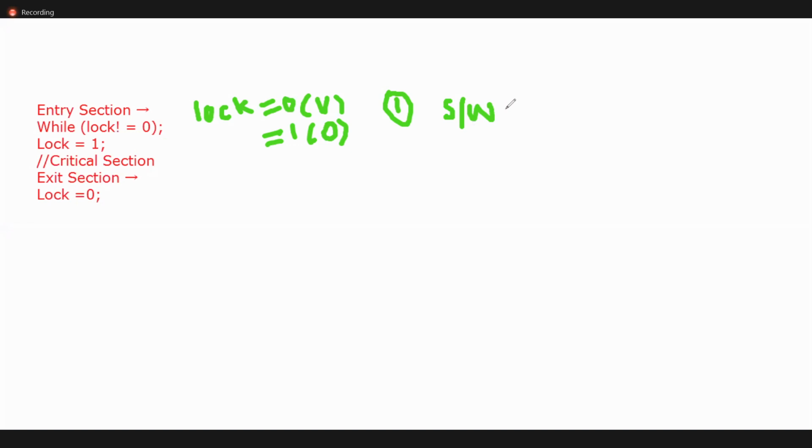It can be implemented at user level, in user mode. The second point is that this is a busy waiting solution.